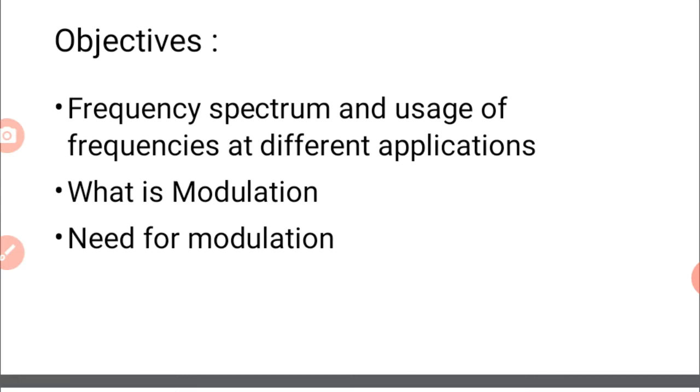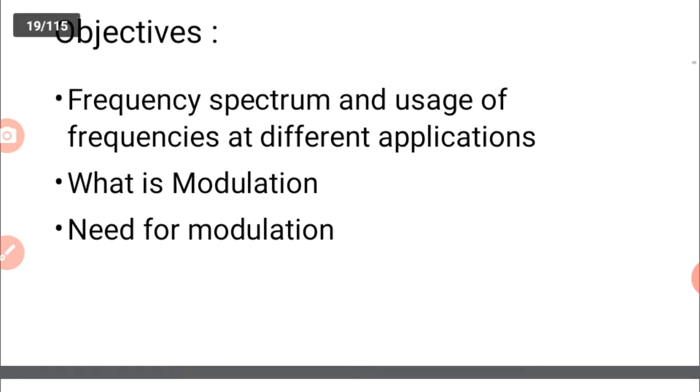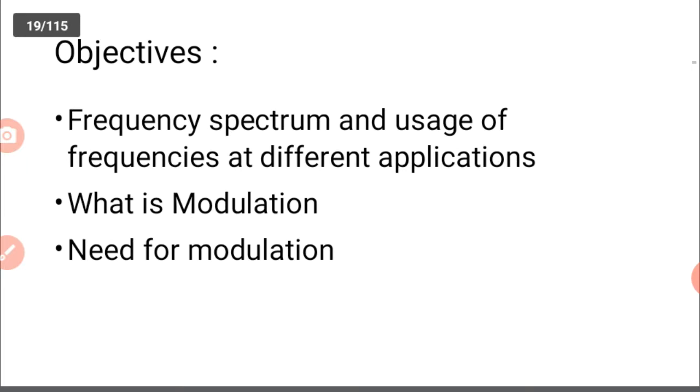The next topic is what is modulation. In our last session, we saw that a transmitter uses modulation, and we studied what modulation is and the need for modulation. So these are the main objectives of our session today: the frequency spectrum and its applications, and modulation and the need for modulation.